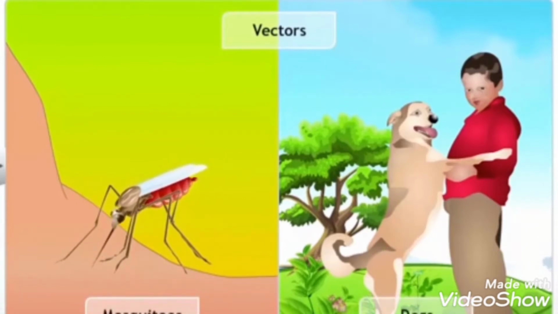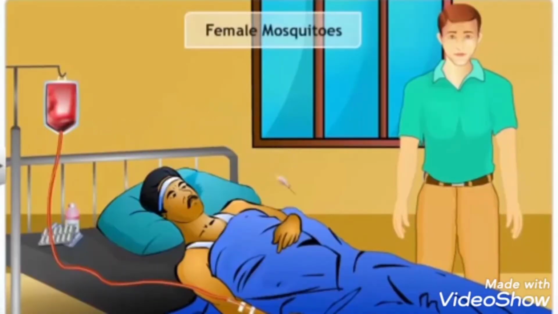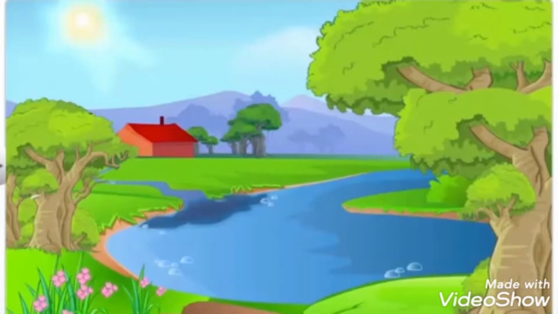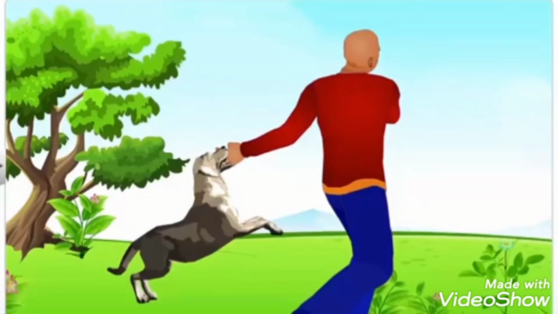Female mosquitoes, for instance, act as vectors in carrying infections from an infected person to a healthy person. They need nutritious food in the form of blood to release eggs. So, these mosquitoes feed on warm-blooded animals like human beings. Animals like dogs and cats transfer the rabies virus when they bite human beings.